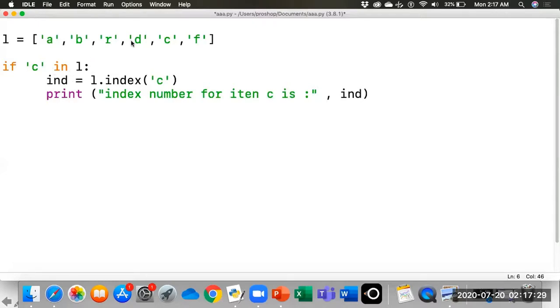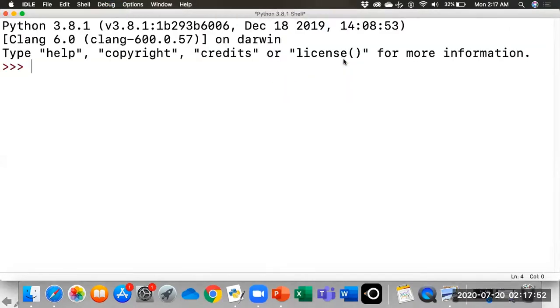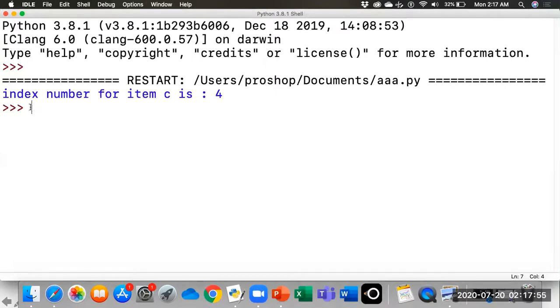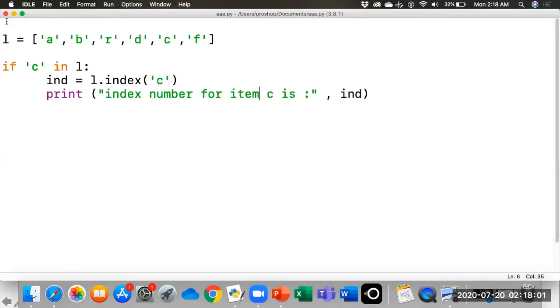So in case the statement is true, C is in the list L, it will assign the index number to this variable, and we will print that index number for the item C. So it should print the index number of the value of C. Let's run this program. Okay, the index number for item C is 4. Let's check in the list. C is here, so the item index numbers are 0, 1, 2, 3, and 4. So it has given the index number 4.